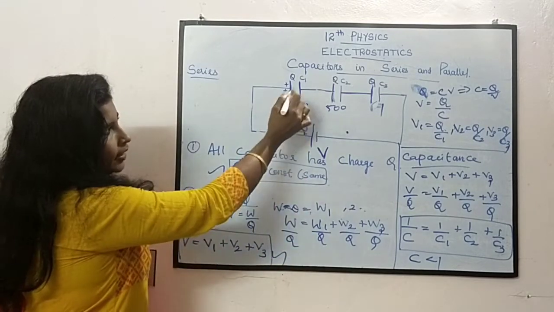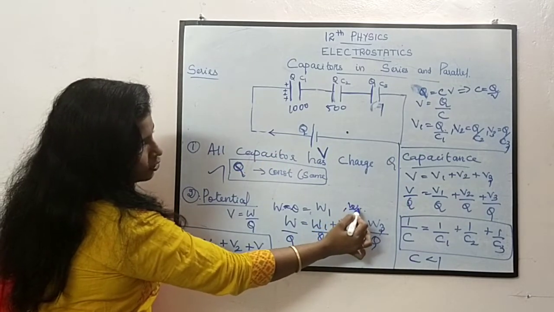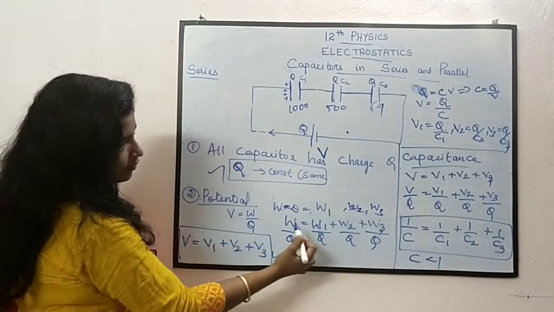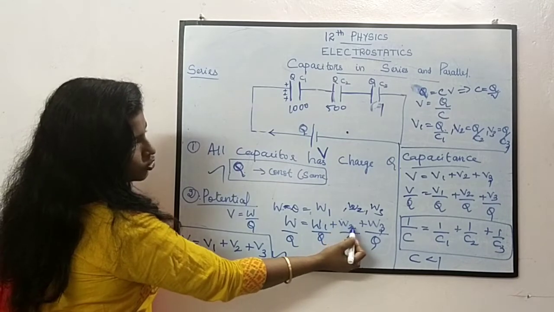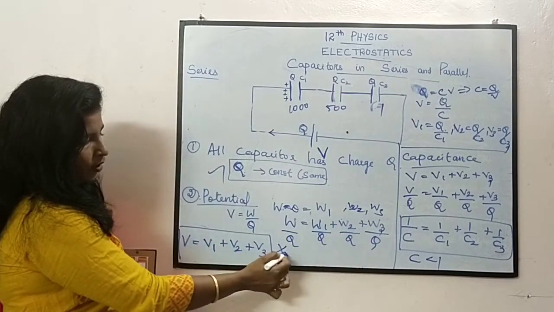So work is done in each of the capacitors. We are taking it as W1, W2 and W3. So finally, work done means W1 plus W2 plus W3, then divided by Q, you will get this value. This is very important.